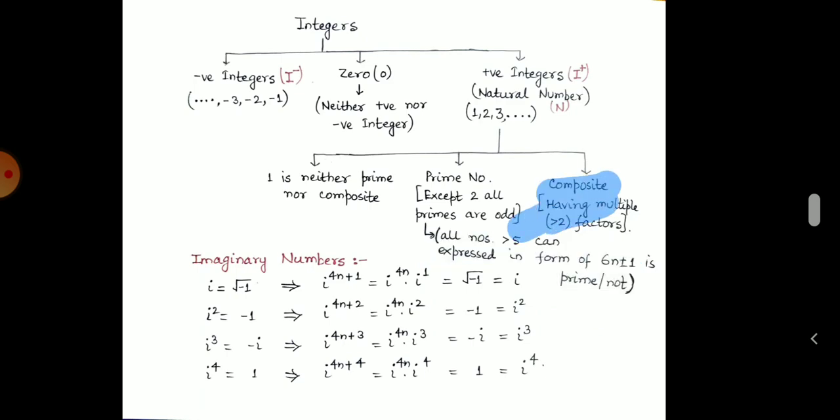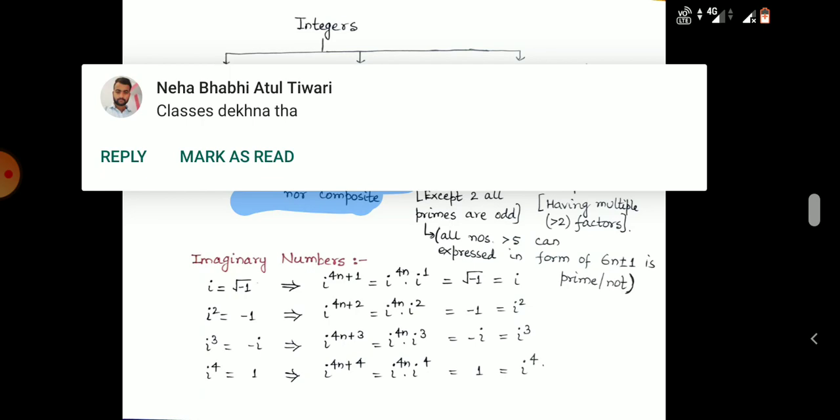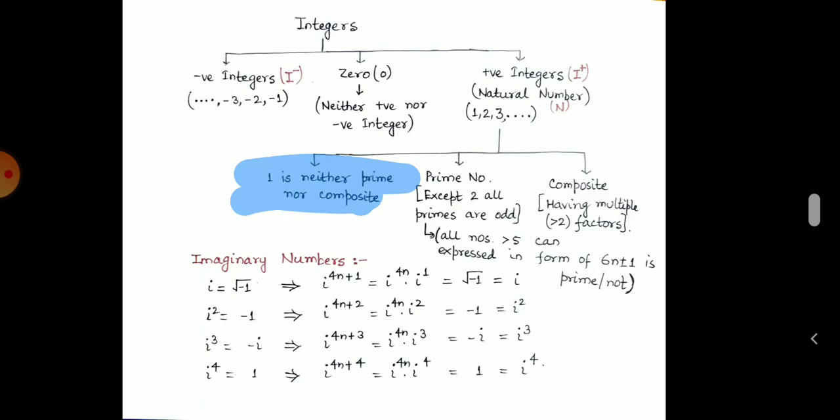Okay, and a composite number is a number having multiple factors, and the factors will be at least 2. Okay, like 4, then 1, 2 and 2, such kind of things. Okay, so 1 is neither prime nor composite. Why? 1 has the factor 1 and the number itself is 1, so it contradicts the condition, as the number and the 1 are both the same, so it's not a prime. And 1 has no more than 2 multiples, so it is not a composite number either.